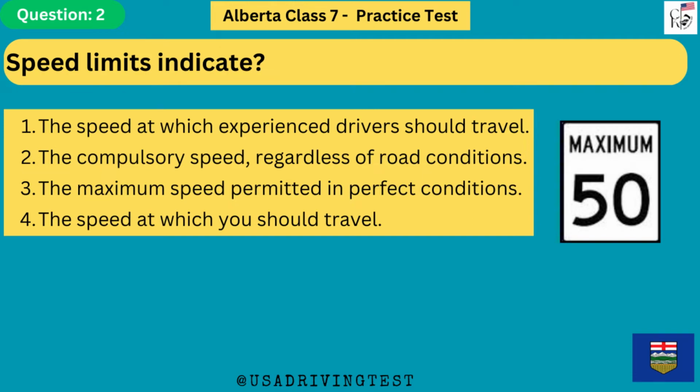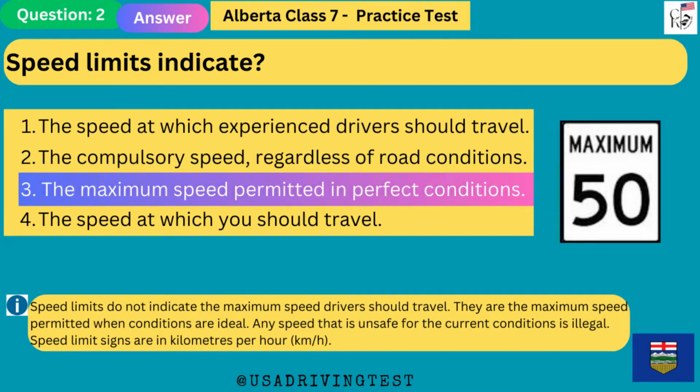Speed limits indicate: 1. The speed at which experienced drivers should travel. 2. The compulsory speed, regardless of road conditions. 3. The maximum speed permitted in perfect conditions. 4. The speed at which you should travel. The answer is 3. The maximum speed permitted in perfect conditions.